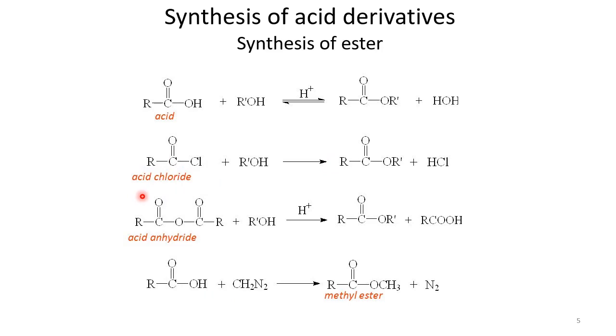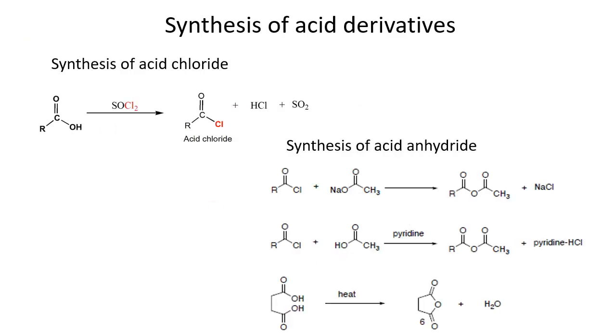Another way is that we can also use acid anhydride as a reactant. In the reaction of acid anhydride with alcohol, we get ester too. And the fourth possibility is the reaction of carboxylic acid with diazomethane. Basically diazomethane is only used for the synthesis of methyl esters because in this case nitrogen will evaporate while CH2 is added too.